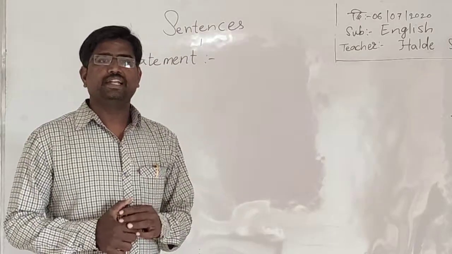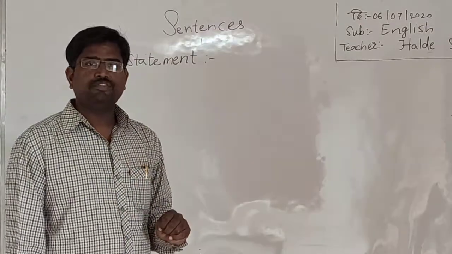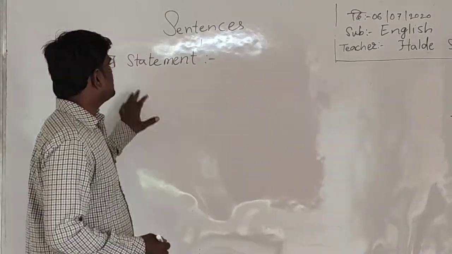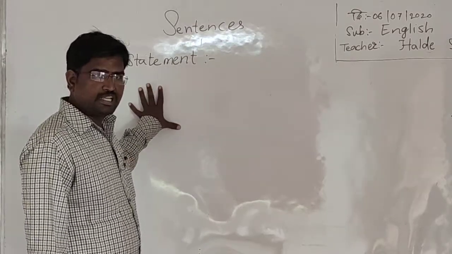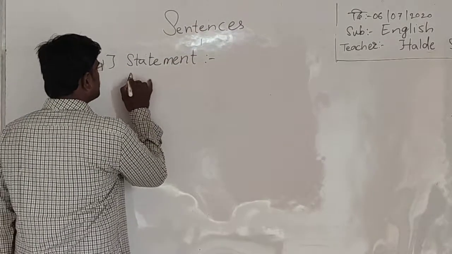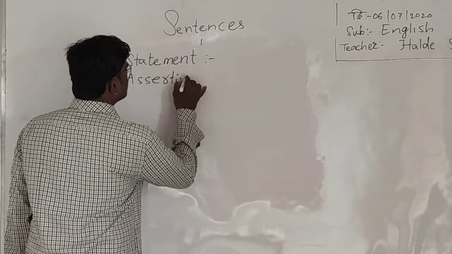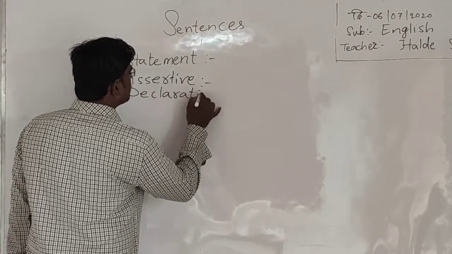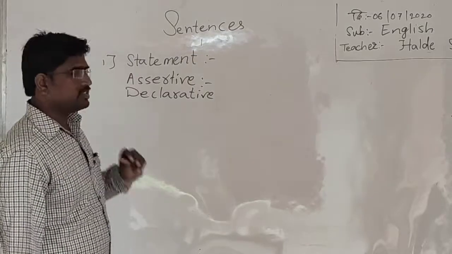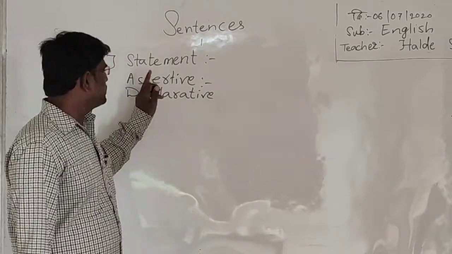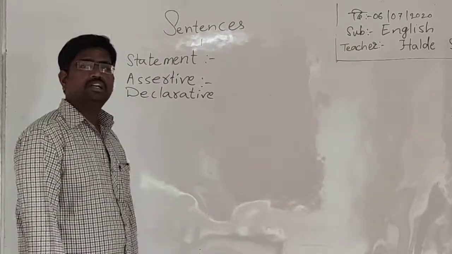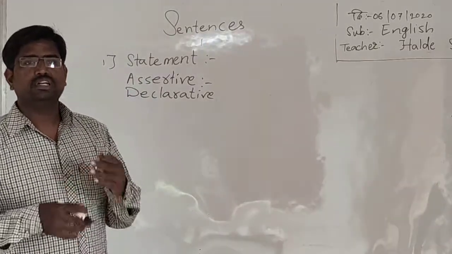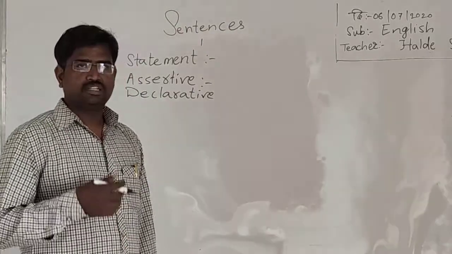Yesterday we have studied there are four kinds of sentences. Today we are going to study about statement. Okay, so what is a statement? Statement, as I told you, is also known as assertive sentence. It is also known as declarative sentence. So the same sentence is also called a statement, an assertive sentence, or a declarative sentence. Now we have to study how it is made.